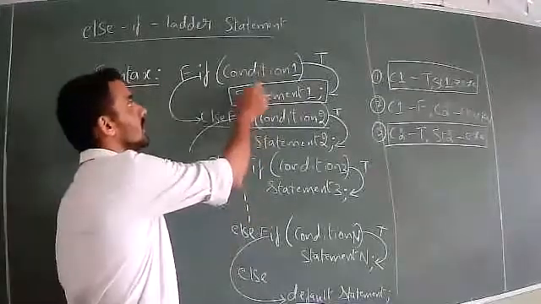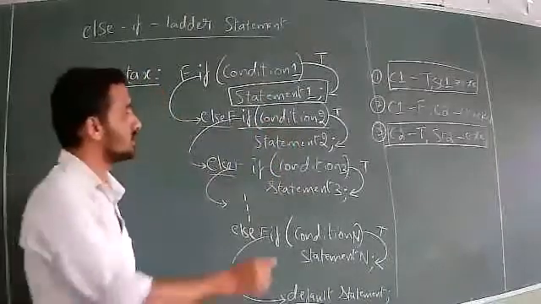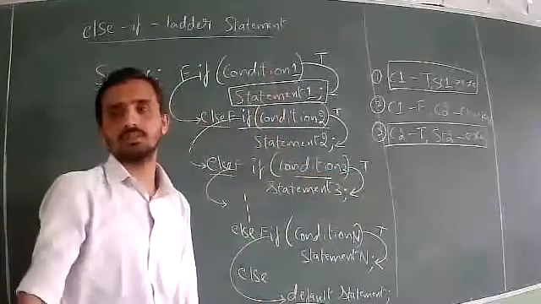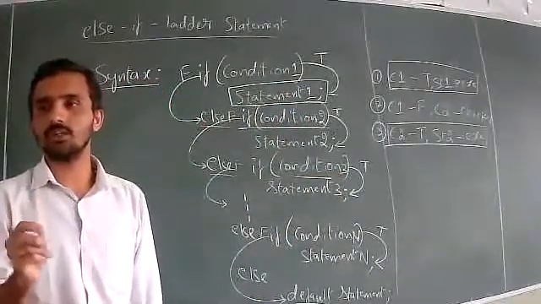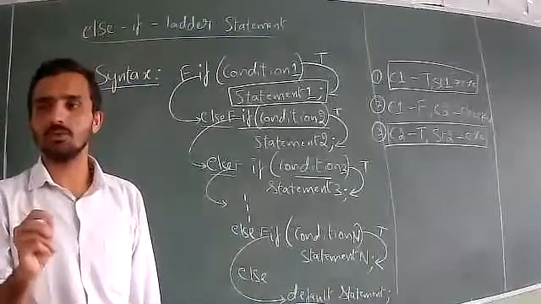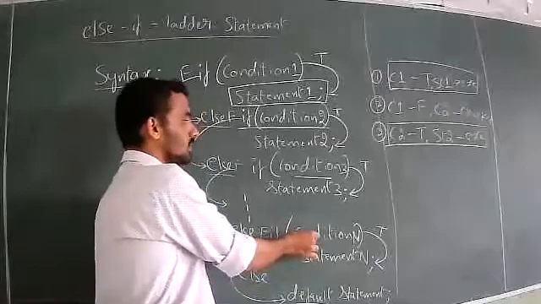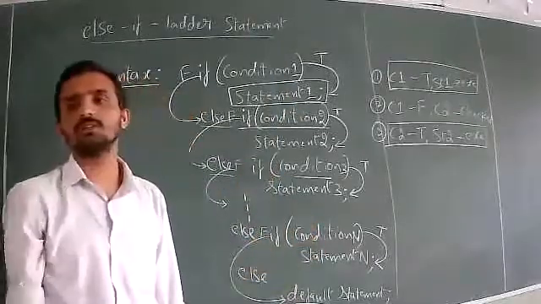See, unless and until condition 1 is false, condition 2 will not be checked. Unless and until conditions 1 and 2 both are false, condition 3 will not be checked. In that way, you have to understand. So, whichever condition is executed means above conditions will be false, then only that particular condition will be executed. If you tell n condition is executed, means above conditions will be false, then only you can say n condition is checked and executed. Okay.